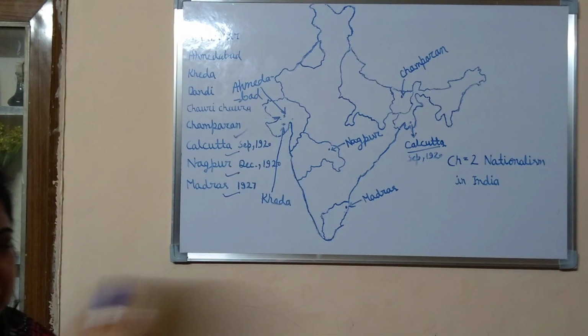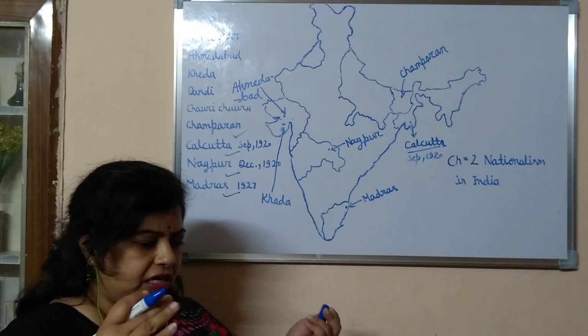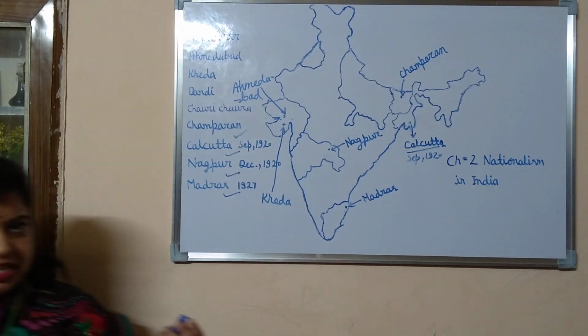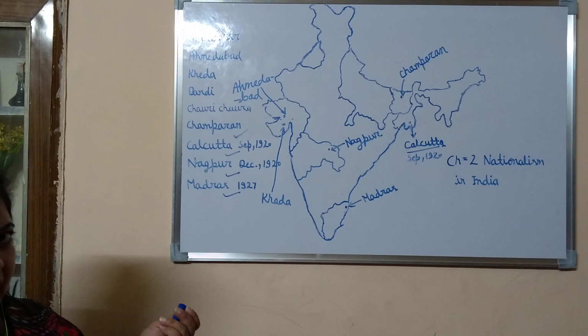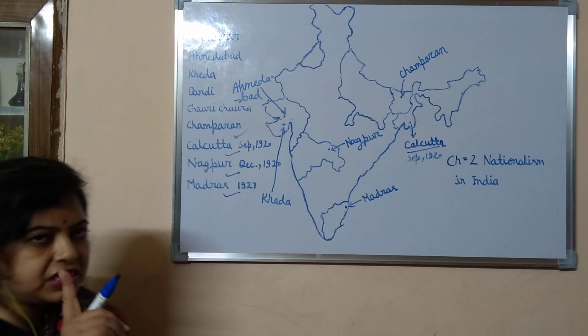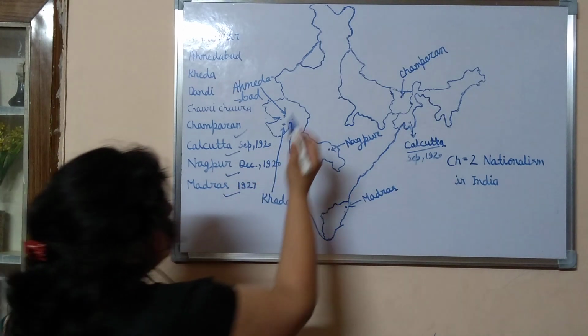Then after these, Gandhiji thought they must organize a nationwide satyagraha, so he planned the non-cooperation movement. Before this, one major incident happened in 1919, the Jallianwala Bagh massacre.